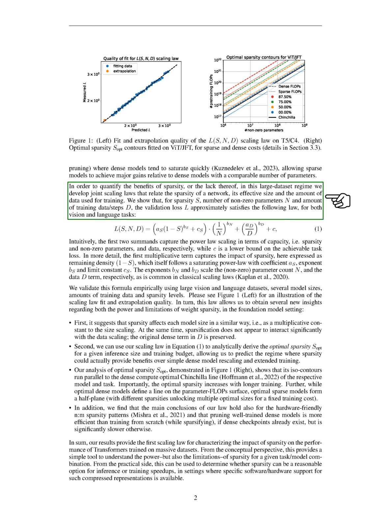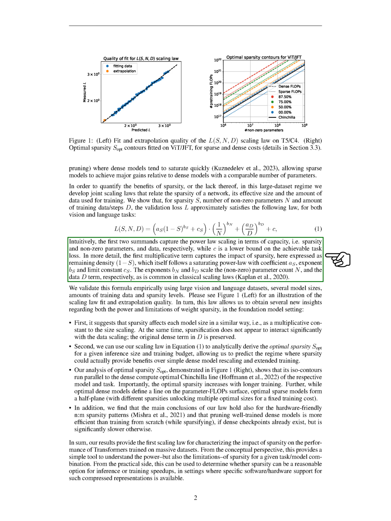This formula captures the power law scaling in terms of capacity, i.e., sparsity and non-zero parameters, and data. It also includes a lower bound on the achievable task loss. The first part of the formula captures the impact of sparsity, expressed as remaining density, 1-S, which follows a saturating power law with certain coefficients and constants. The other parts of the formula scale the non-zero parameter count N, and the data D term, as is common in classical scaling laws.